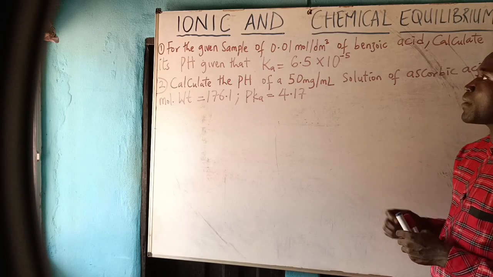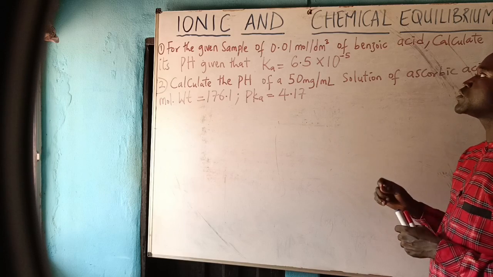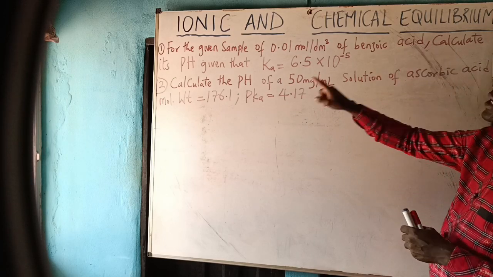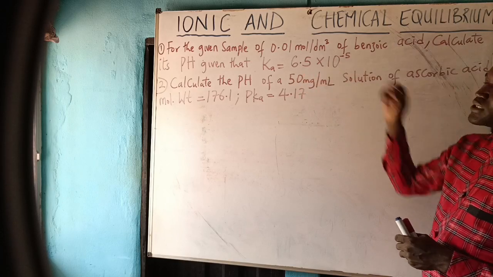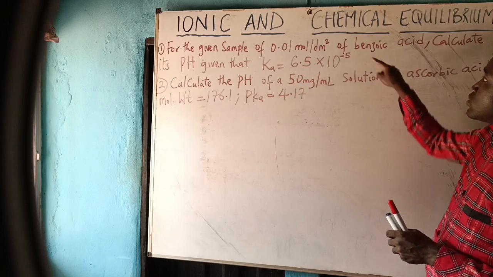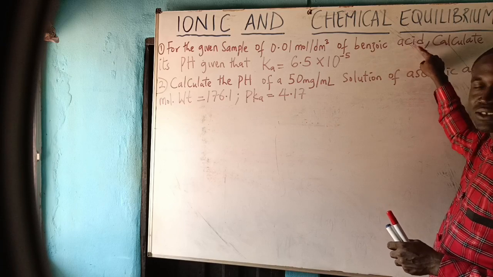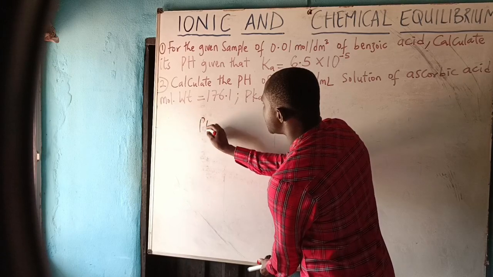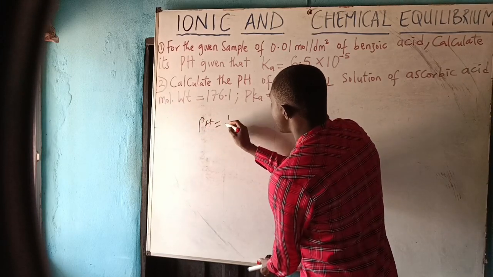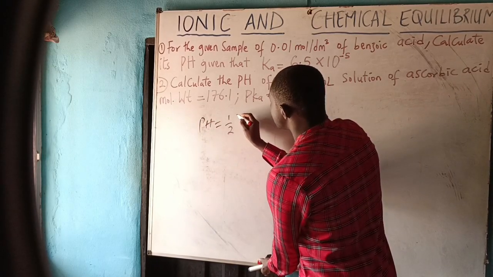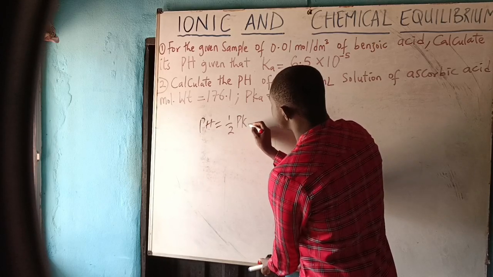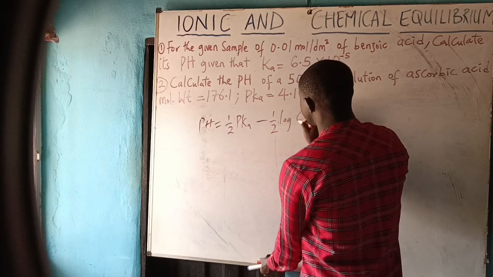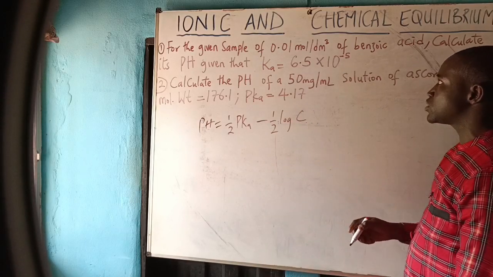Question number 1. For the given sample of 0.01 mole per dm cube of benzoic acid, calculate its pH, given that Ka is this. Now, benzoic acid is an acid. So to get the pH, we use the formula pH equals 1 over 2 pKa minus 1/2 log C, where C is the concentration.